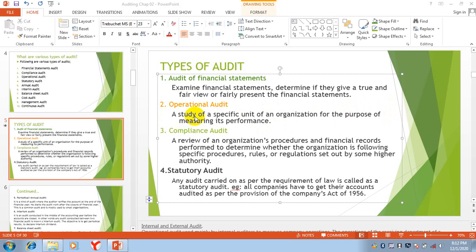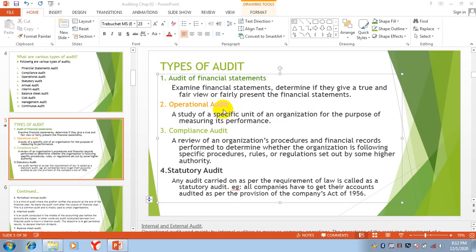Basically, it is a future-oriented activity because our purpose is to check the effectiveness and efficiency of the operations, and on the basis of that audit we take advice from auditors on how to make the efficiency and operations of organizations better in the future.